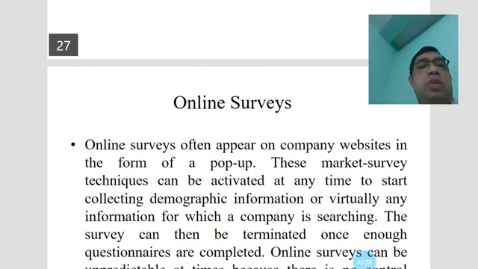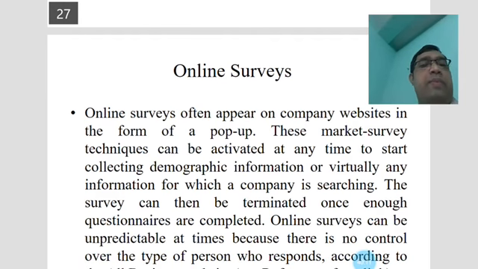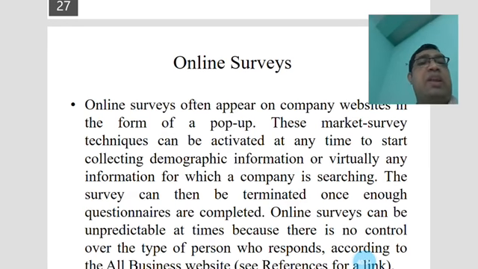Another technique is the online survey. Online surveys often appear on company websites in the form of a pop-up. This market survey technique can be activated at any time to start collecting demographic information or virtually any information for which a company is searching.